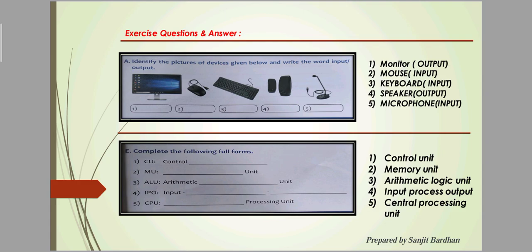Next is question E, page number 15. Here are some full forms. Number 1 is CU, which means control unit. Number 2 is MU, which means memory unit. Number 3 is ALU, which means arithmetical logical unit. Number 4 is IPO, input, process and output. Number 5 is CPU, central processing unit. These are all 5 full forms of the following chapter. Okay, so let's move on to the next page.